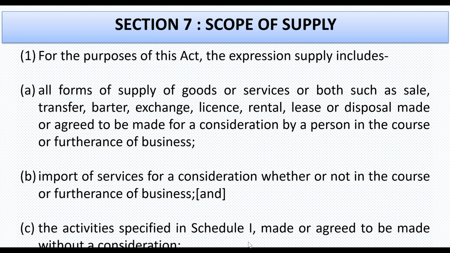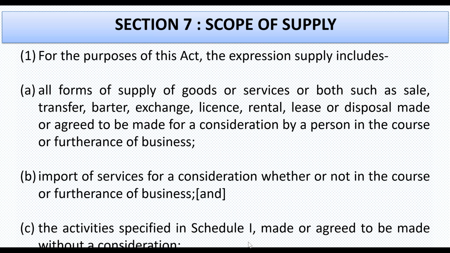Now, subsection 1, clause B says, import of services for a consideration, whether or not in the course or furtherance of business. That means, in clause A, we read that to form a supply, there must be a consideration, and that should be in the course or furtherance of business.